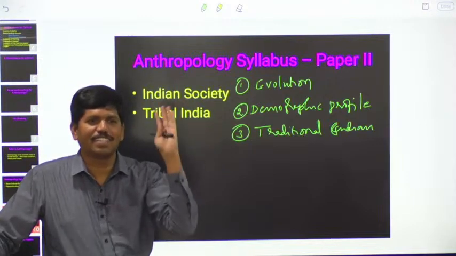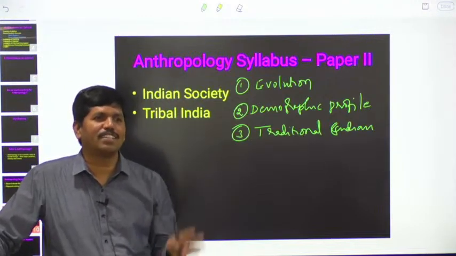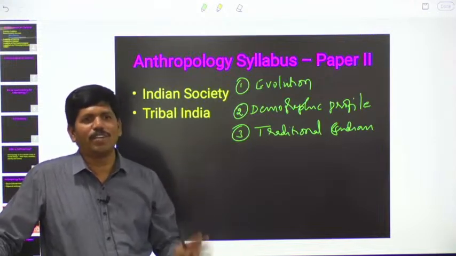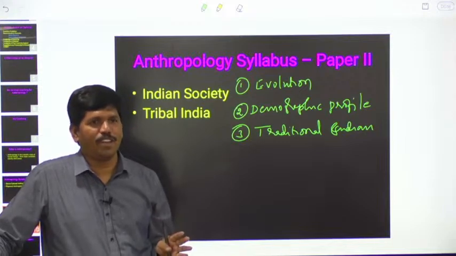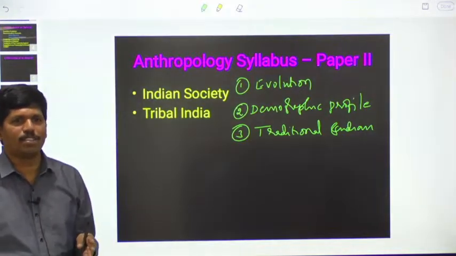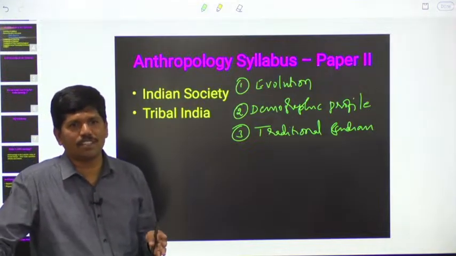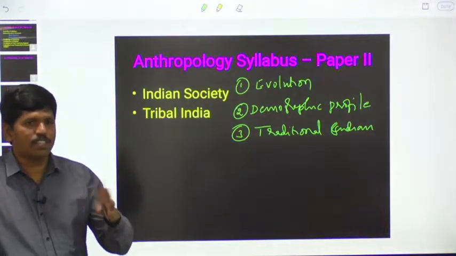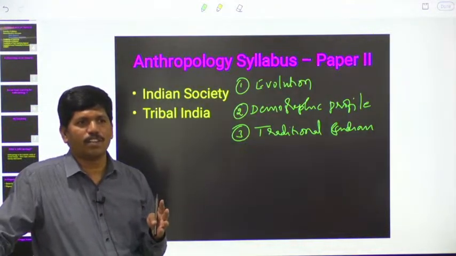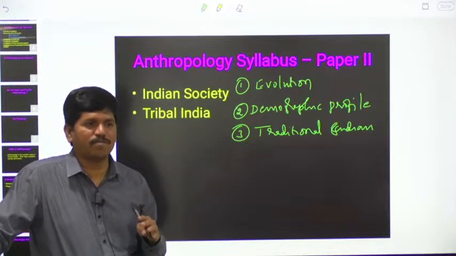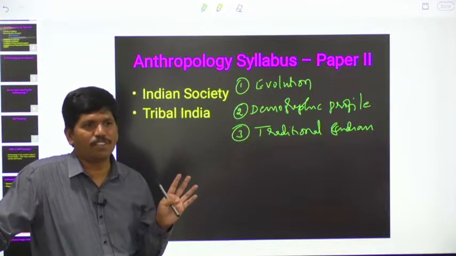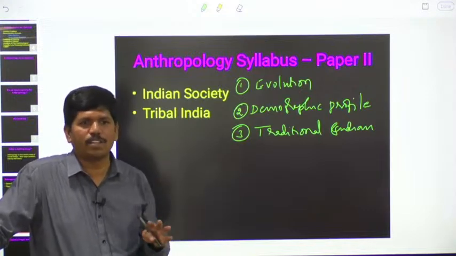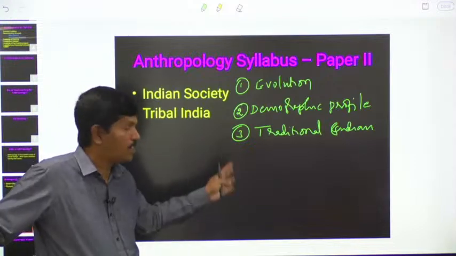Caste, caste, caste. Even today also caste is influencing a lot. What is meant by caste and caste system, and what is meant by dominant caste, what is the influence of dominant caste, how it can influence the affairs of a particular village or the result of an election, we are going to study. Is the caste system going to survive in the future or not? And other associated concepts, we are going to discuss all those things in the third chapter itself.